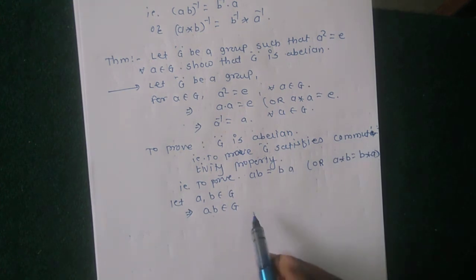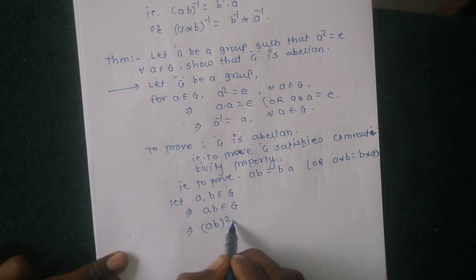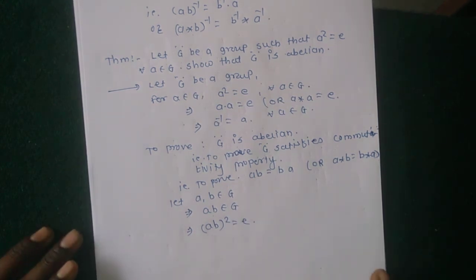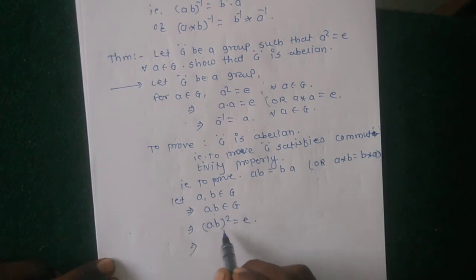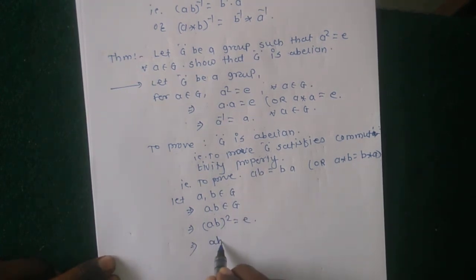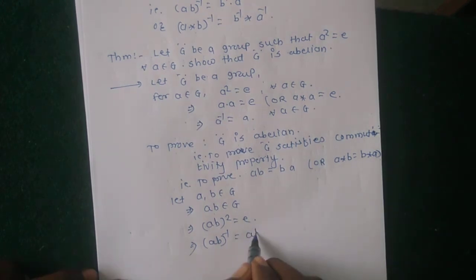Here ab belongs to G, which implies that (ab) square equal to identity, which means that the inverse of ab is ab itself.